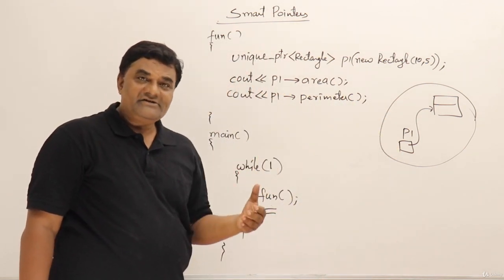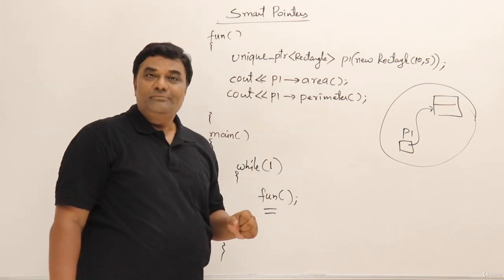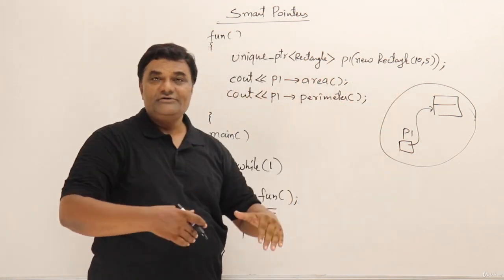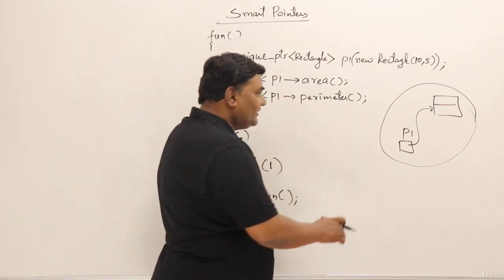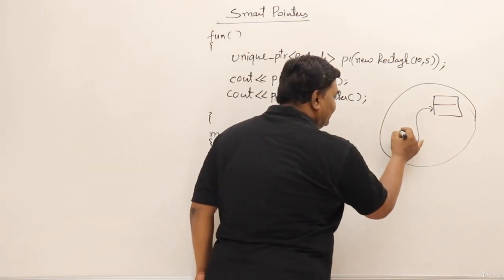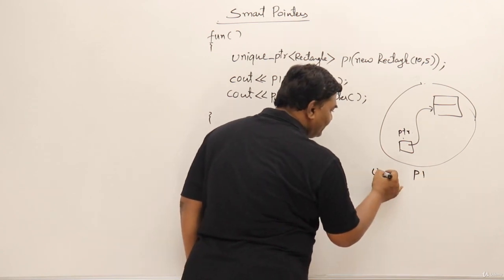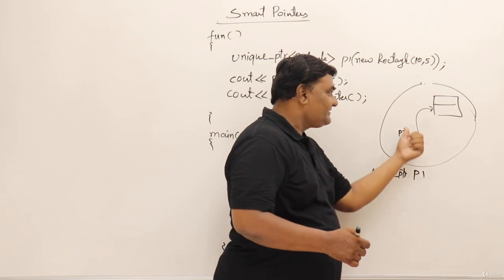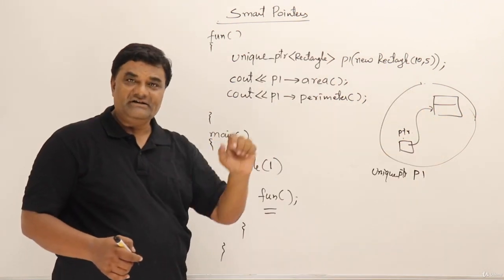So who takes care of deletion of an object? The class unique_ptr, that is unique pointer. This rectangle object is within the context of unique pointer, so it will delete that one. Right now, whatever the pointer is inside, let us say ptr, this is the object of unique pointer p1. So unique pointer p1 is internally having some pointer to the object that we have given it.